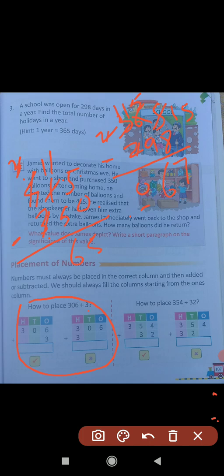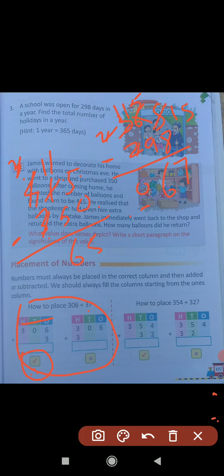So first of all we have to write the number 306, and it is already written. And below you can see the symbol. The method given in the box is correct. Okay, this method is correct.